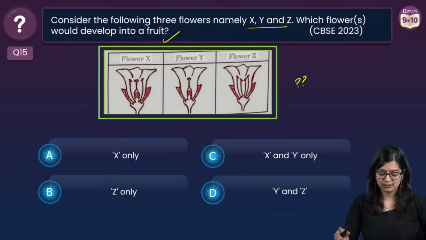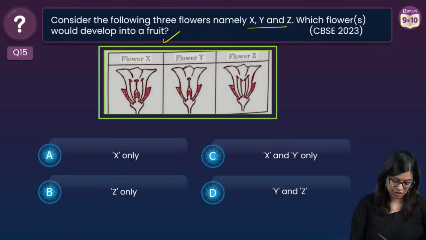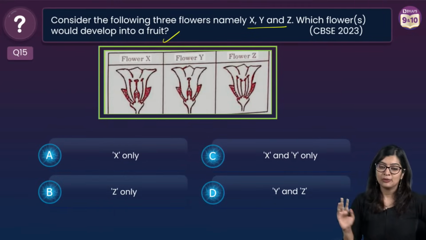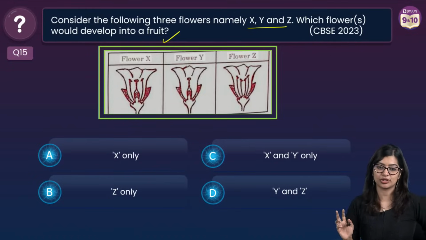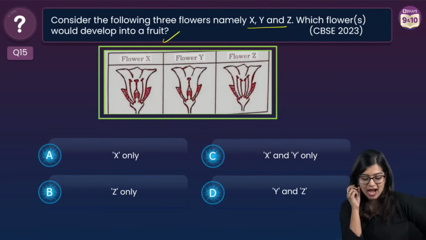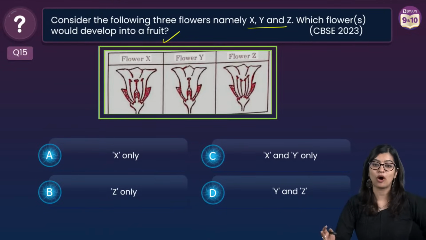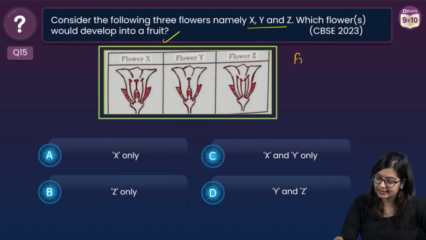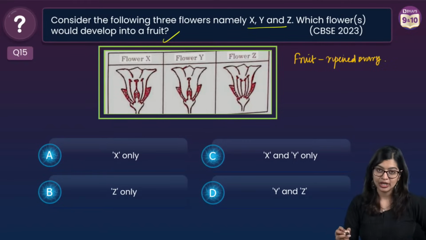Yeah, I realized in maybe one of the sessions, I don't know whether I explained it, that there was a small portion which I would like to address, right? Now, what is going to form the fruit? Which part of it is going to form the fruit? We see that fruit is nothing but the ripened ovary, right? This is going to be the ripened ovary. So in this particular case, what do we see?